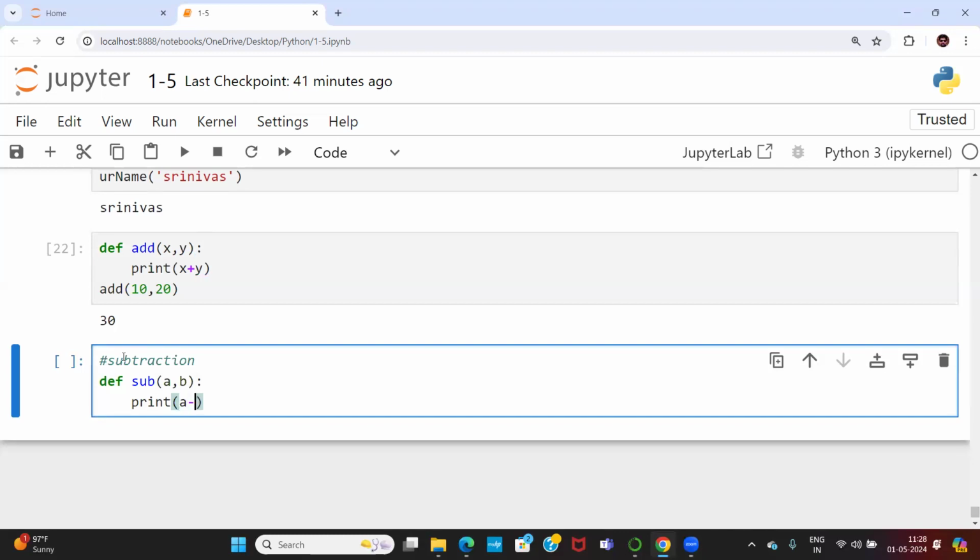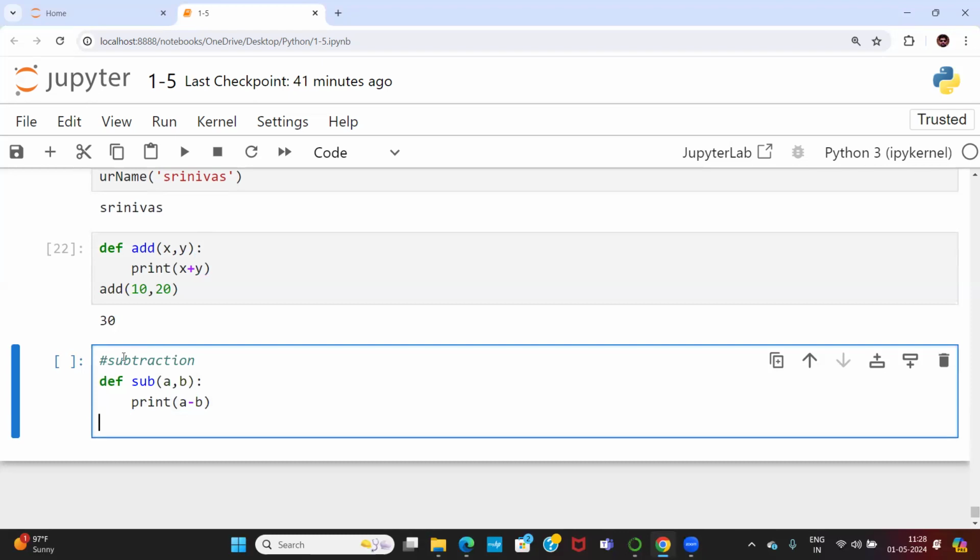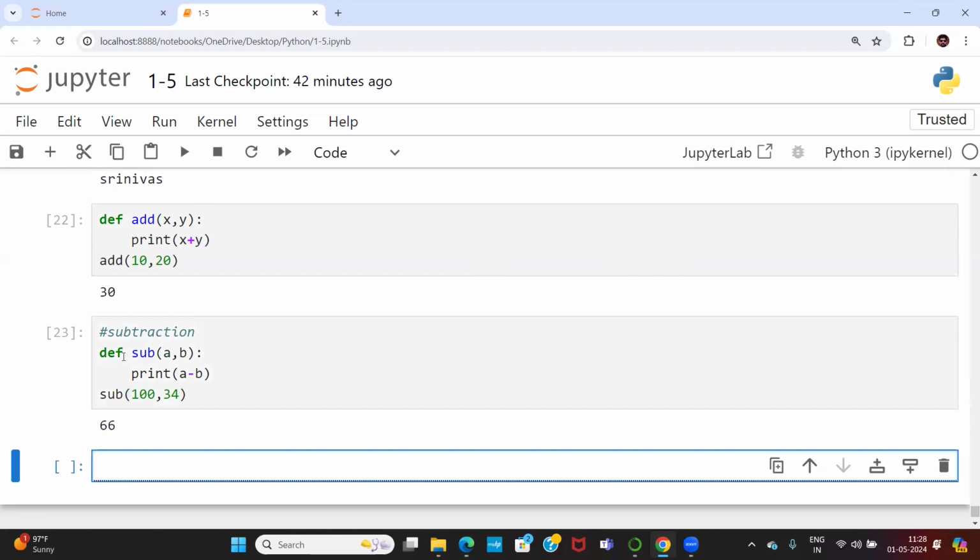So A minus B is the subtraction. For subtraction, 100 comma 34. 100 is passed into A, 34 is passed into B. Finally, in the function block, A minus B is 100 minus 34. What is the output finally? 66. Very simple, straightforward.